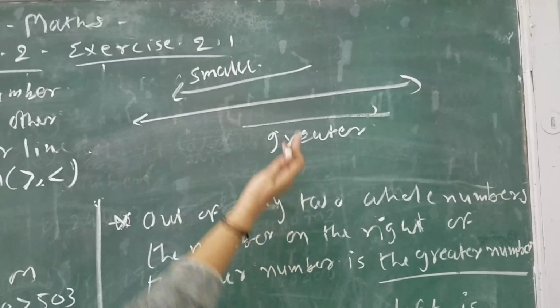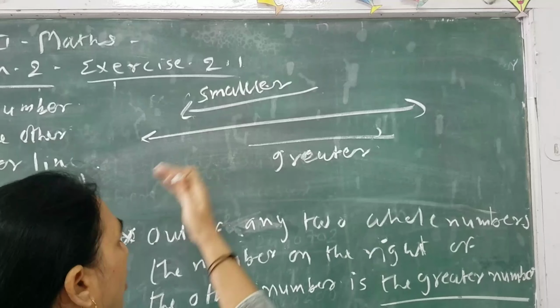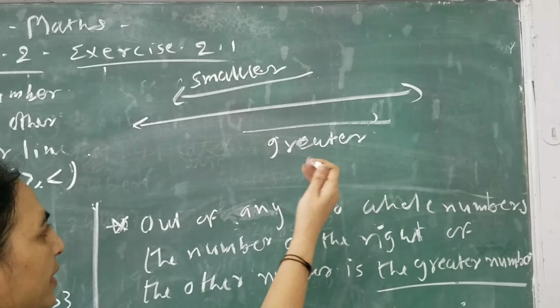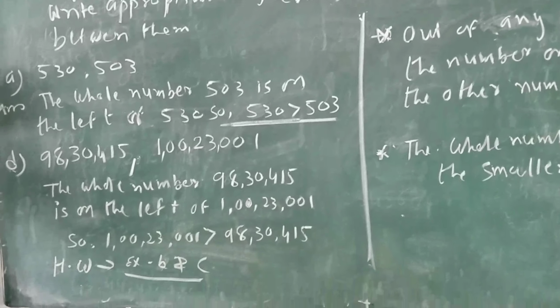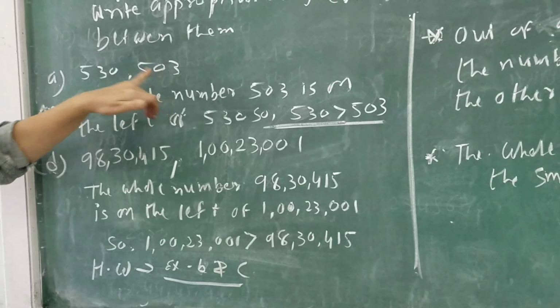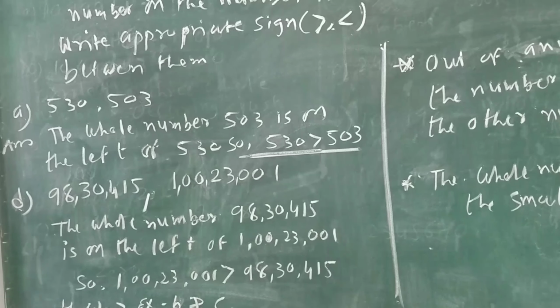Okay, so on the left side numbers become smaller and on the right side numbers become greater. So now look here, example A. Two numbers are given. First is 530, second is 503. So what will the answer be?